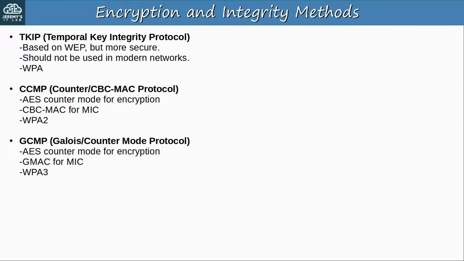Now, with so many different authentication, encryption, and integrity methods, which ones should we choose? Which combinations work together and which don't? And how can we know which hardware supports which standards? To simplify things and create standard sets of protocols to be used, the Wi-Fi Alliance developed the WPA, Wi-Fi Protected Access, industry certifications. Let's look at WPA now.